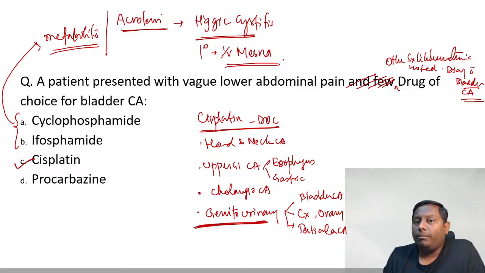That abnormal DNA will be caught at the checkpoint that we have, like G1S, G2M checkpoint. Okay, at the checkpoints that we have, it will be caught, right. So since it is causing cross linking, that is the main mechanism of action. I hope it is making sense. Reduce cost, as your name says.